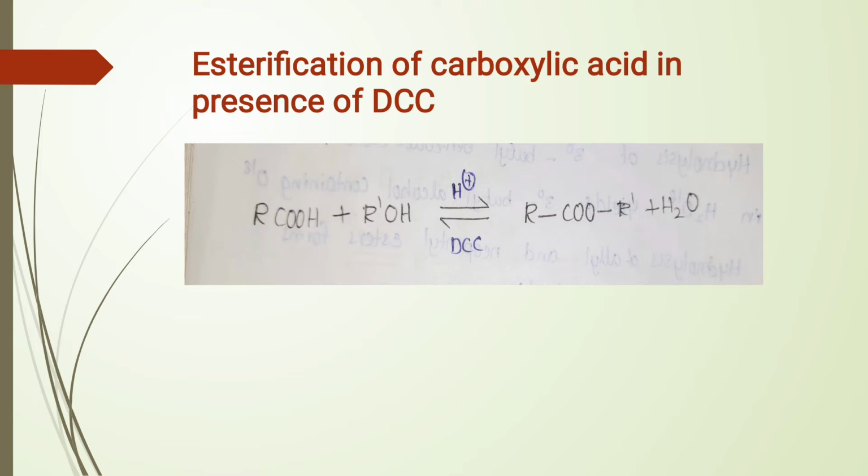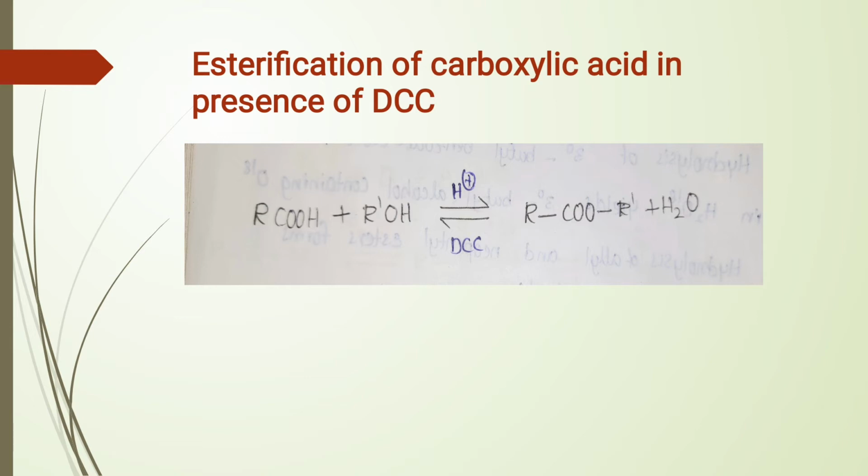The first one is esterification of carboxylic acids. Esterification is a well-known reaction. When carboxylic acids are treated with alcohols in presence of acid, they form carboxylic esters by the loss of one molecule of water. Here, DCC is used as a dehydrating agent.